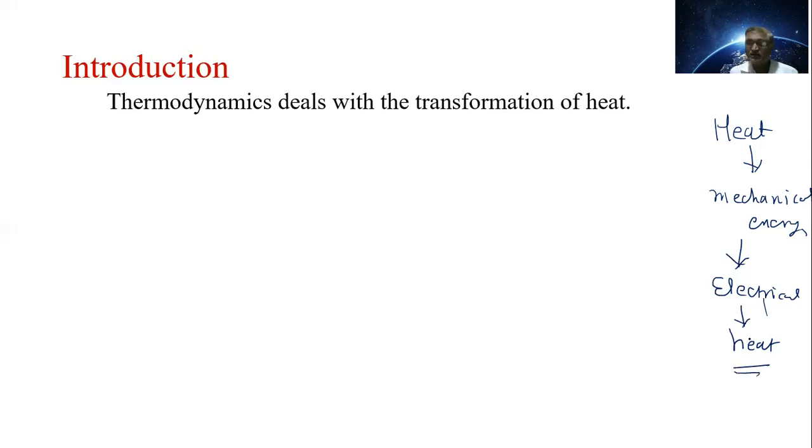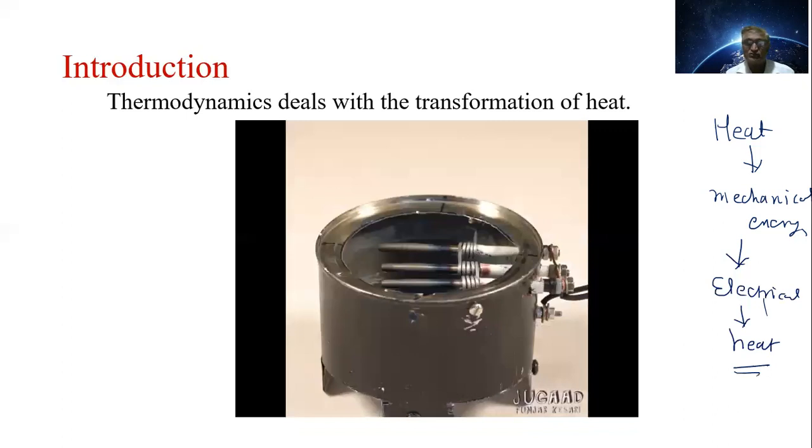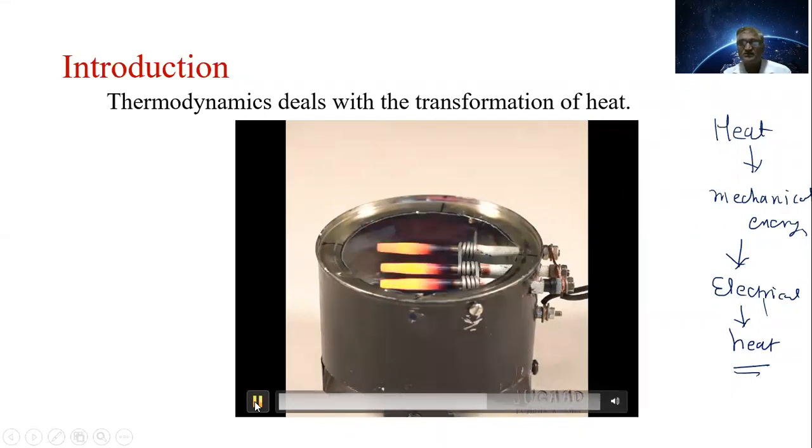Electrical energy is converted into heat energy in an electric stove. Here you can see the electric stove, and when we apply voltage or electricity to this coil, the coil gets heated, as you can see here.